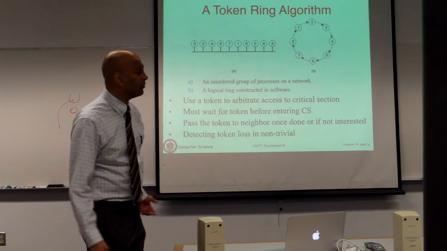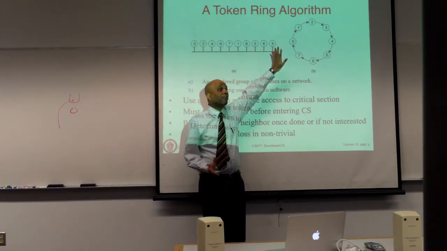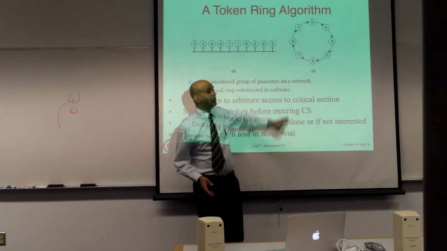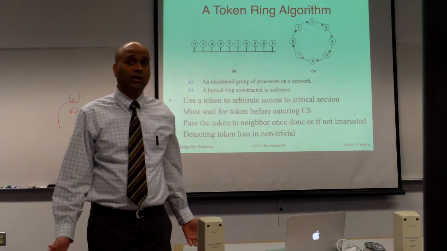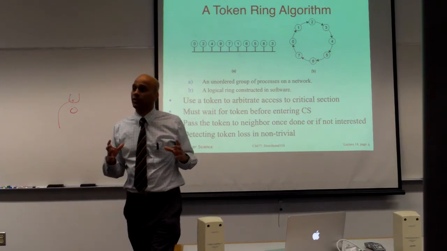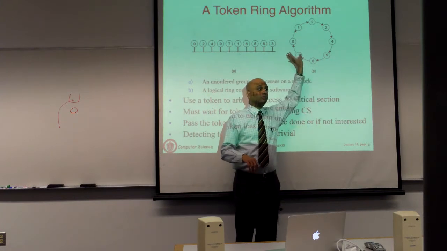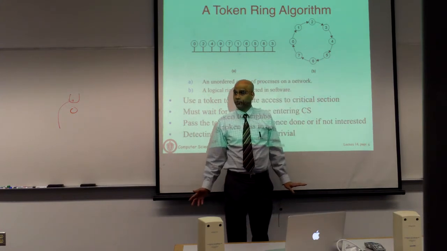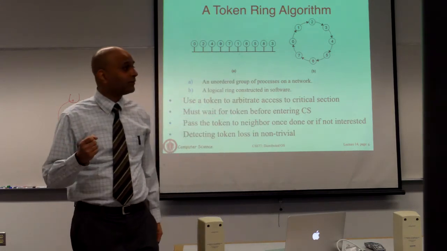So this idea simply generalizes to a distributed lock protocol. In a distributed lock protocol, you will be given n processes. You won't have a physical ring, but you can just number the processes 0 to n minus 1 and make a logical ring. What a logical ring does is, for the purposes of the locking protocol, process i is going to talk to process i minus 1 and i plus 1. And then we'll have a special packet called a token that's going to circulate.